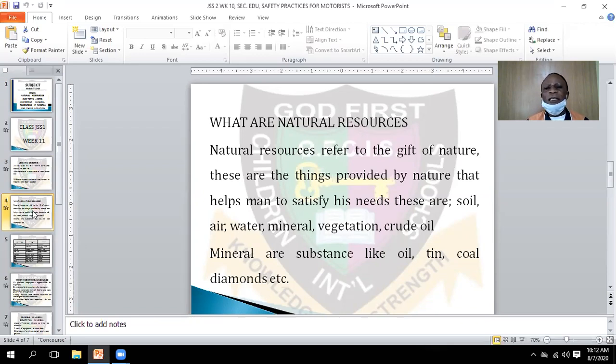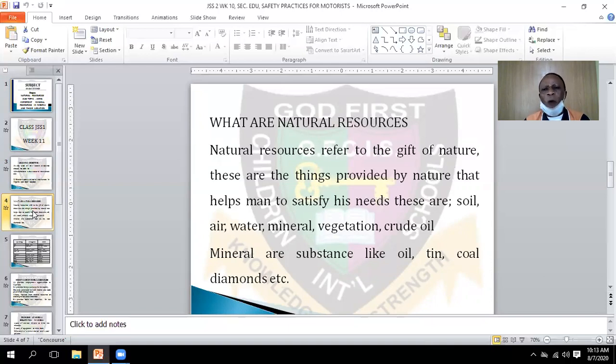Those are things of nature. Don't forget, when we are talking about natural resources, they are things that God made, that God deposited. There are also a lot of things in you that God has deposited: your ability, your capacity, your knowledge.